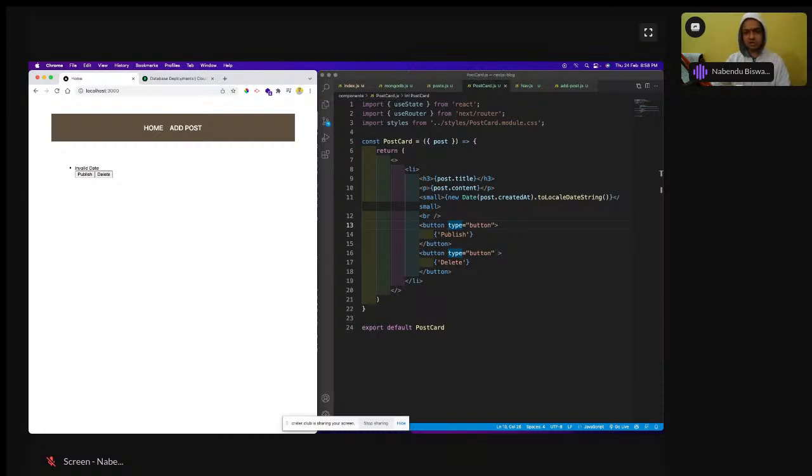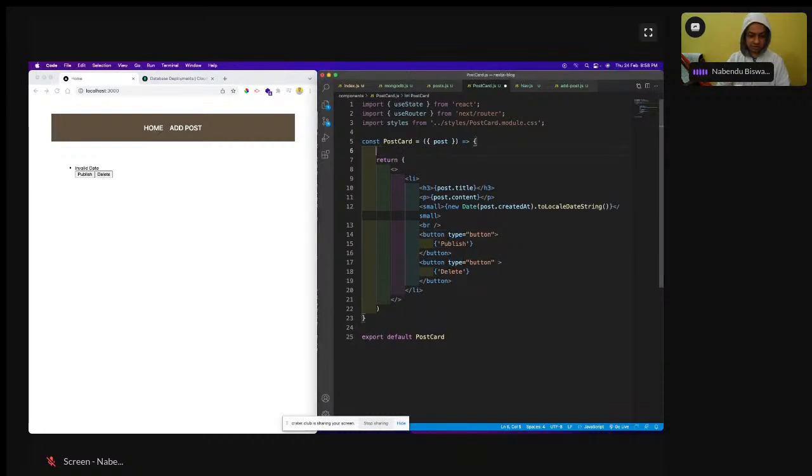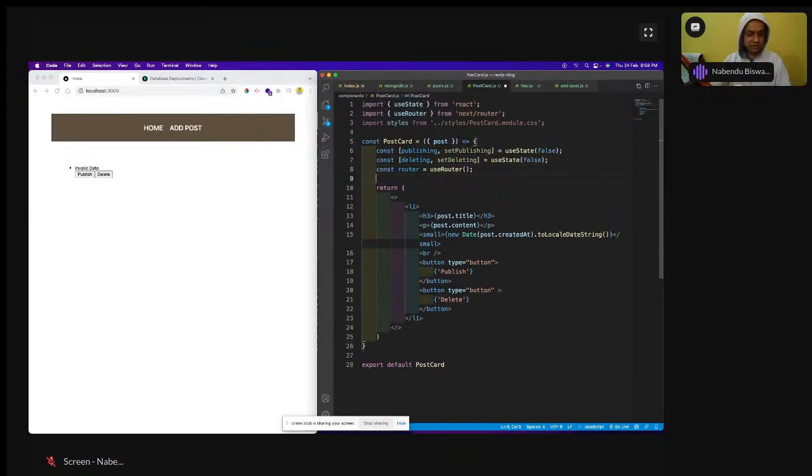But now we are going to show the data here. So how to show the data? Here I'm going to have everything like this, chat publishing we are going to have, and as I already have useRouter and all, and postcard.module.css, that we'll do later on.